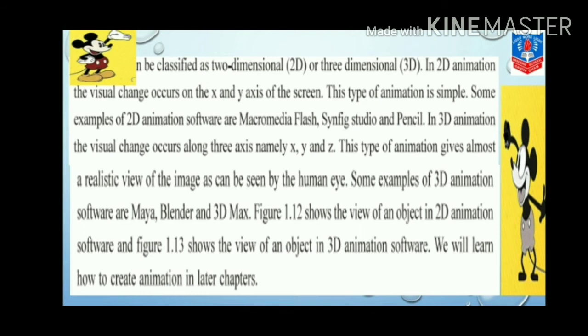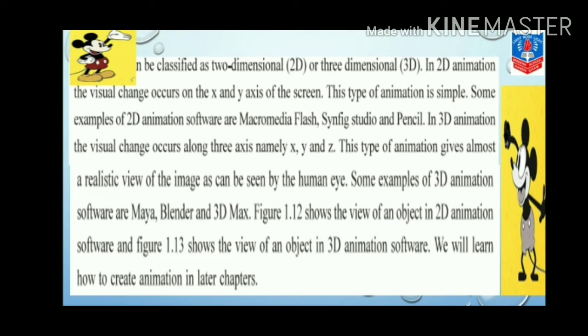Carefully planned and well executed videos, clips or animation can make a great difference in a multimedia application. Some examples of animations are movies like Kung Fu Panda, Smurfs, Chota Bheem or Krishna. Understood, children? Children, animation can be classified as two-dimensional (2D) or three-dimensional (3D).